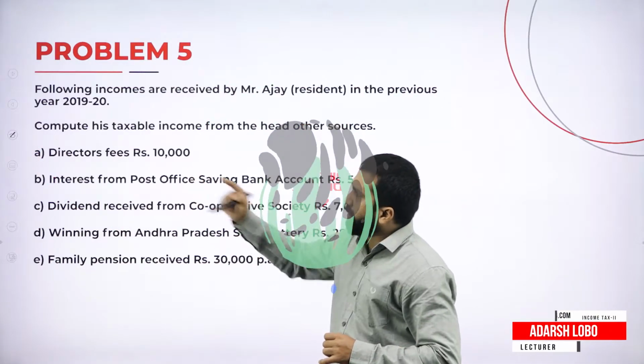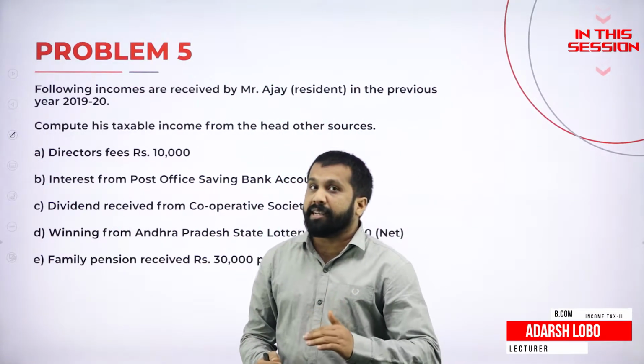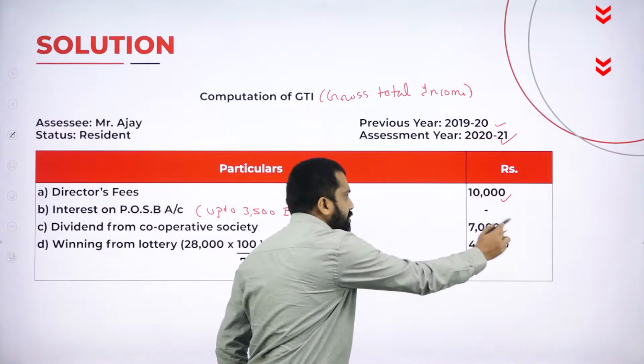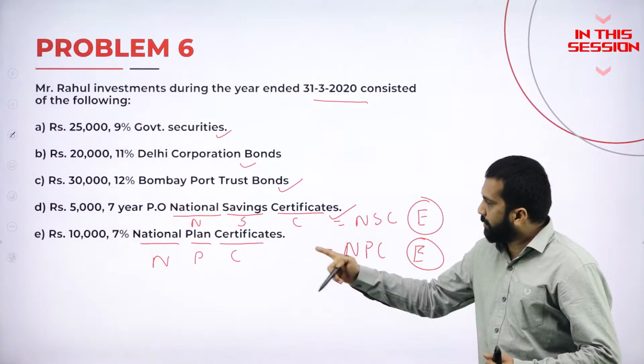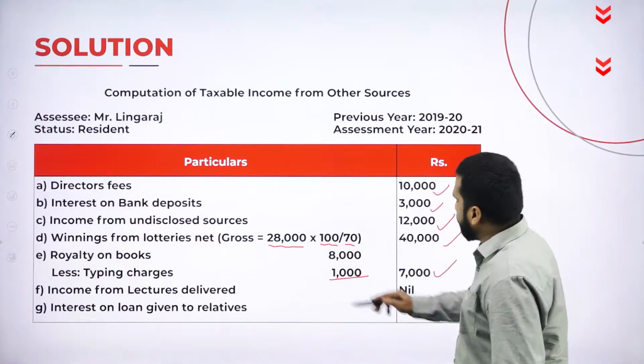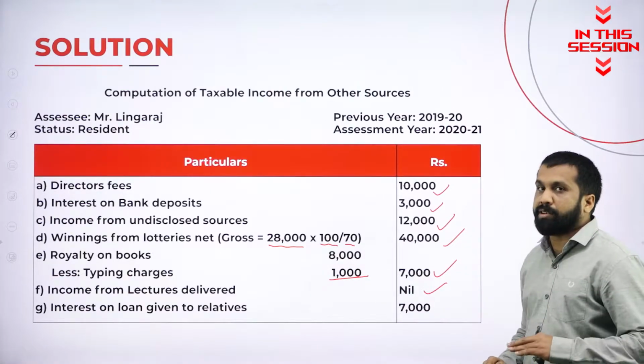Whatever income received by director comes under income from other source. Dividend from cooperative, as I told you, is fully taxable. Remember, NSC, NPC always exempted. Income from lecture delivered is nil because it is not other source.